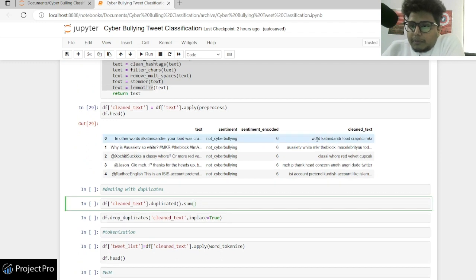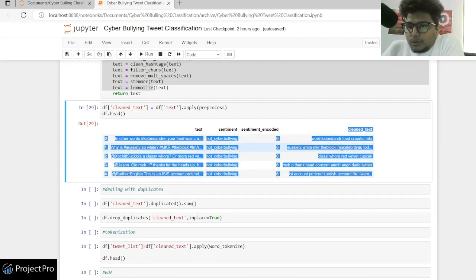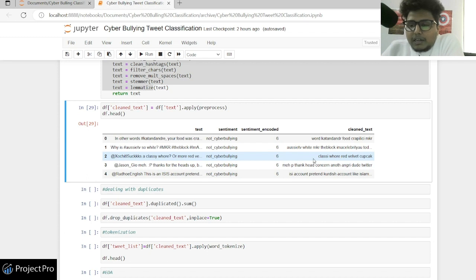Later, once I've got it, you can see the column of clean text. Now the words have been quite cleaned, but it will not make sense to us, right? Because we are used to reading a whole sentence with stop words. For example, "why is Ostip so wide", this is not a cyberbullying tweet, right? So it has removed "why is", because those were stop words. The point is that "why is" does not make sense in any sentiment. It's the individual words and the pattern around those words which will eventually lead to a sentiment being understood from that particular sentence, right?